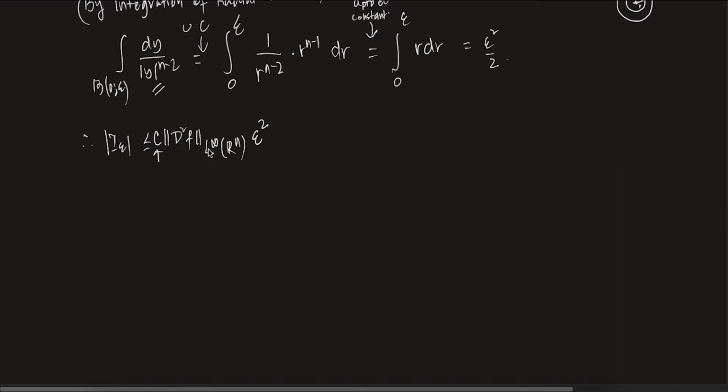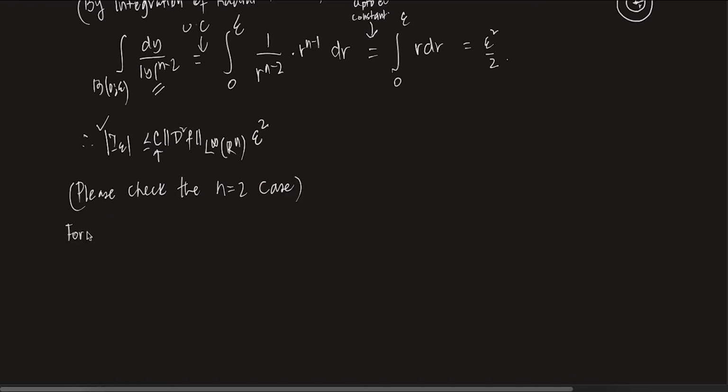Now this is fixed, the maximum of f is fixed. So essentially I epsilon is bounded by epsilon square. Now if you take epsilon small enough, what is going to happen? You can actually say that the mod of I epsilon is small, so this goes to 0. Okay. Now please check the n equals 2 case.